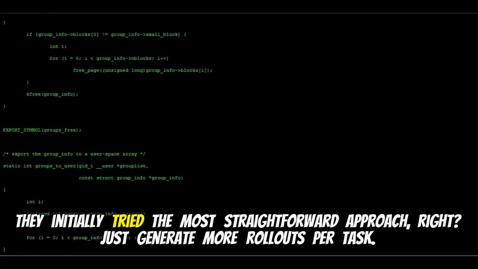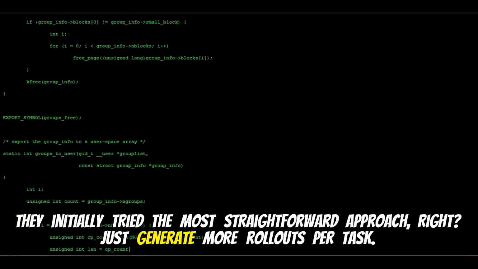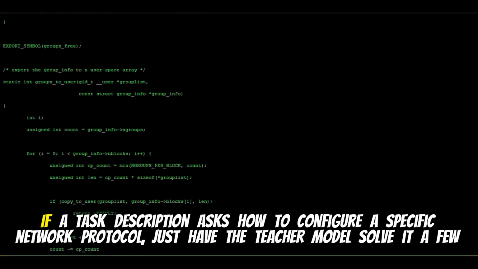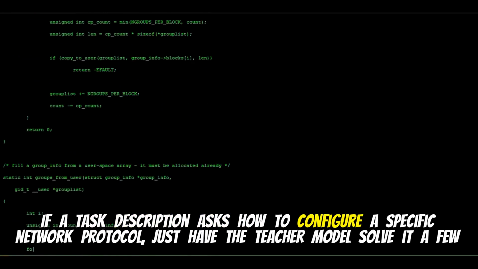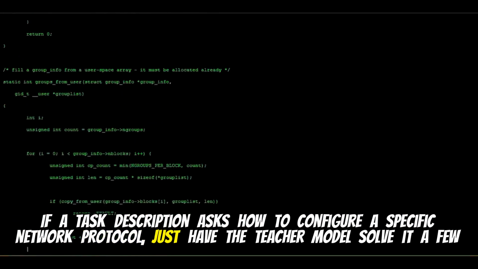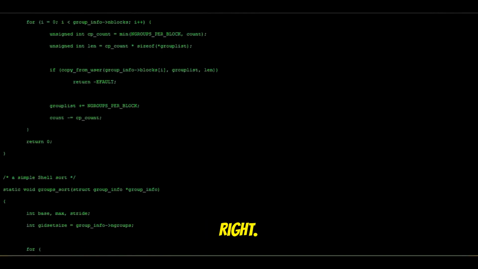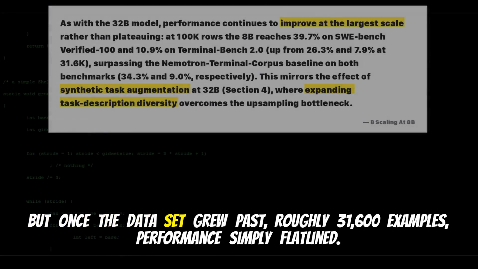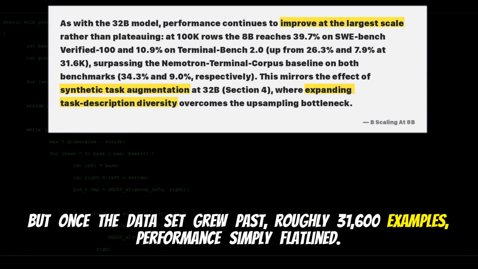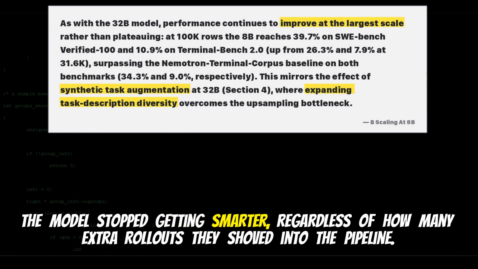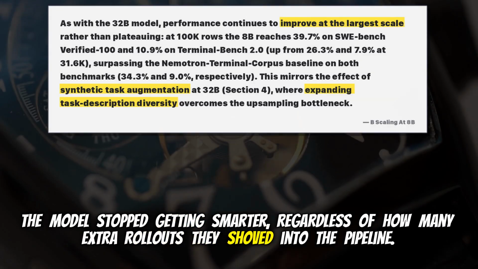Yeah, they initially tried the most straightforward approach, right? Just generate more rollouts per task. Like, if a task description asks how to configure a specific network protocol, just have the teacher model solve it a few different ways. Right, just run it again. But once the data set grew past roughly 31,600 examples, performance simply flatlined. The model stopped getting smarter, regardless of how many extra rollouts they shoved into the pipeline.